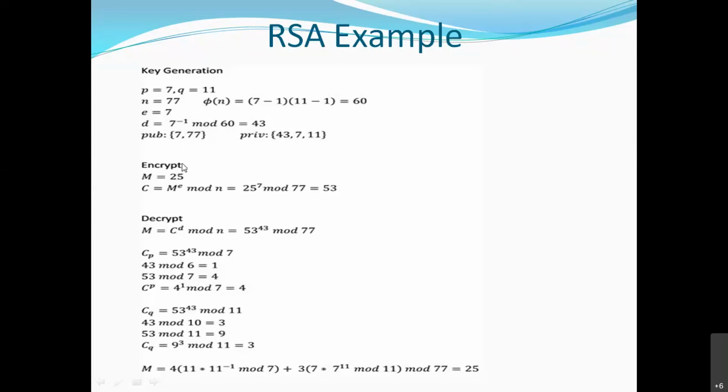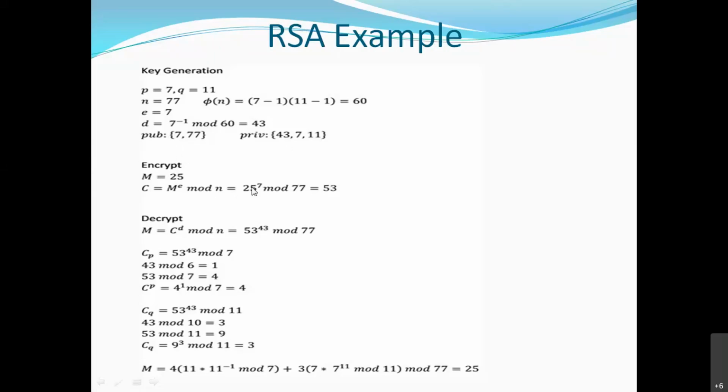No. It should be less than phi of n. One question asks: okay, so the original text is 25. I want to make it ciphertext. I will use the public key. How am I going to use the public key?